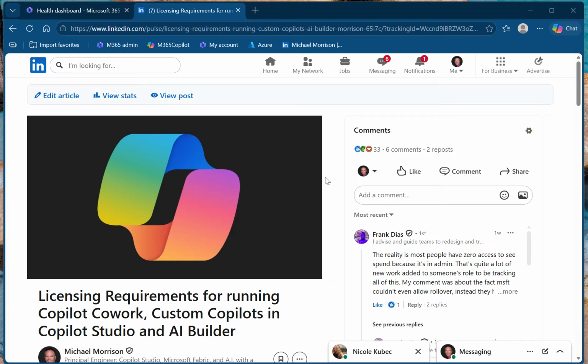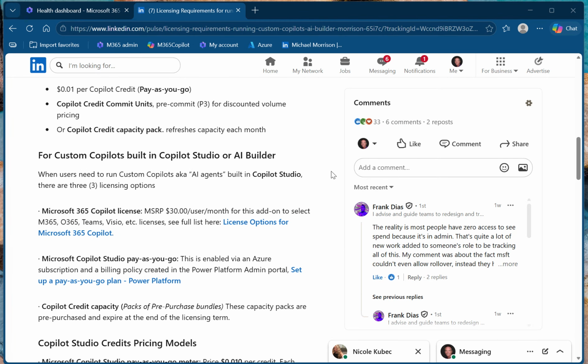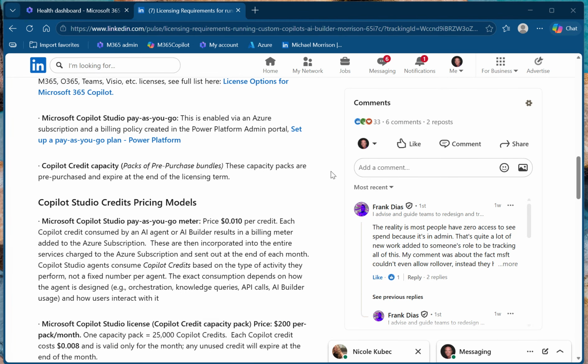Copilot credits being consumed. The users, and you need to talk to your users who are creating stuff with Cowork or creating stuff with anything else that's consuming credits, we need to make sure they're optimized, and there's a lot of people that talk about optimizing for that, and of course it's one of my focuses. And I put a LinkedIn post, and I'll post the link to this up here, and it's talking about the Copilot credits and how much they cost.